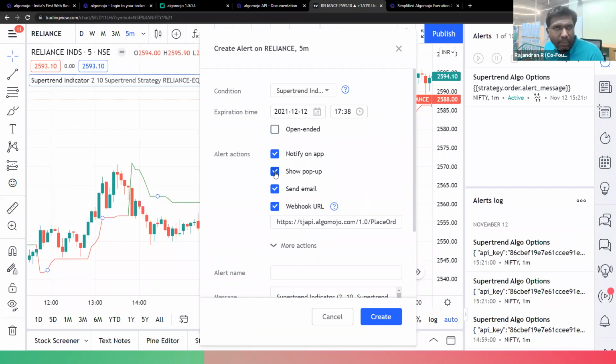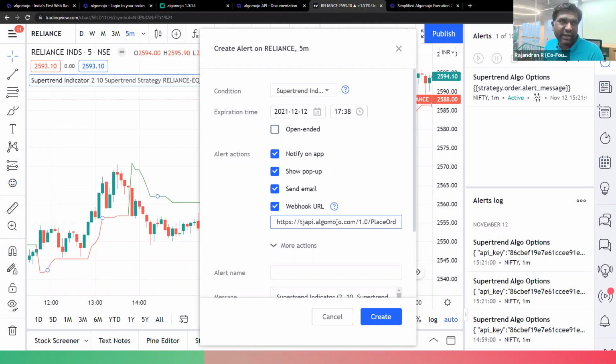You can also get a pop-up alert, so that if the TradingView application is already running, you will get a pop-up alert as well. And you can send an email alert also if you want. And the webhook URL. This is the most important part, because this is where the automation happens. Here you have to enter the webhook URL, and that is unique for each and every broker.